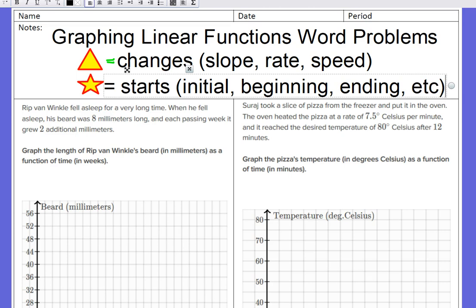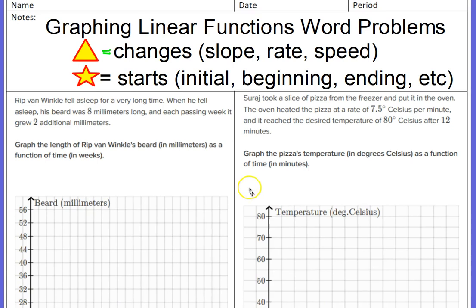Okay, and I added one extra thing here, which is that occasionally we're not going to have the star where it starts. Occasionally we're going to have it at some other point, the ending point, where it's 0, where the temperature is 14, and so on. In other words, there's going to be some point that we know, as well as what the slope is going to be. So please catch up with those notes. I'm moving on. You can push pause right now.